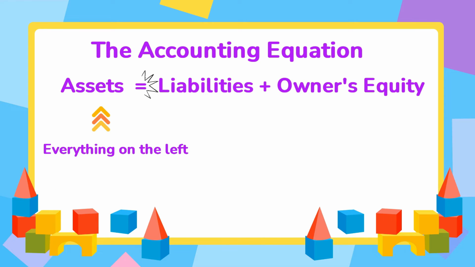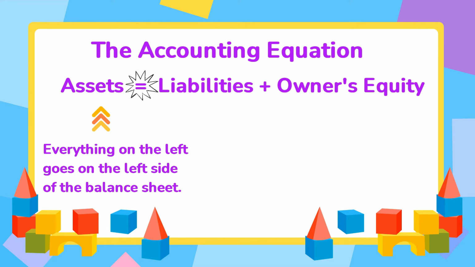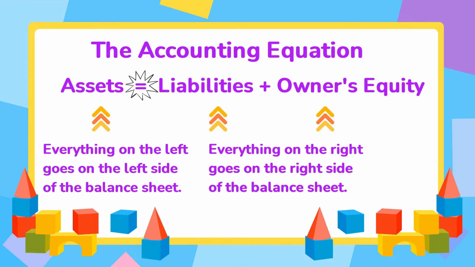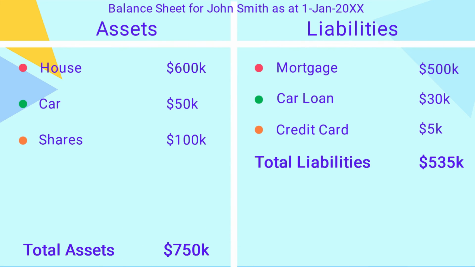Everything on the left-hand side of the equals sign goes on the left side of the balance sheet. That's why your list of assets is on the left. And everything on the right-hand side of the equals sign goes on the right side of the balance sheet. So, in addition to the list of liabilities, we also need to include owner's equity on the right-hand side. So now, underneath your liabilities, you can write the words owner's equity. In this example, we're only going to have one owner's equity item, which we'll call personal wealth.